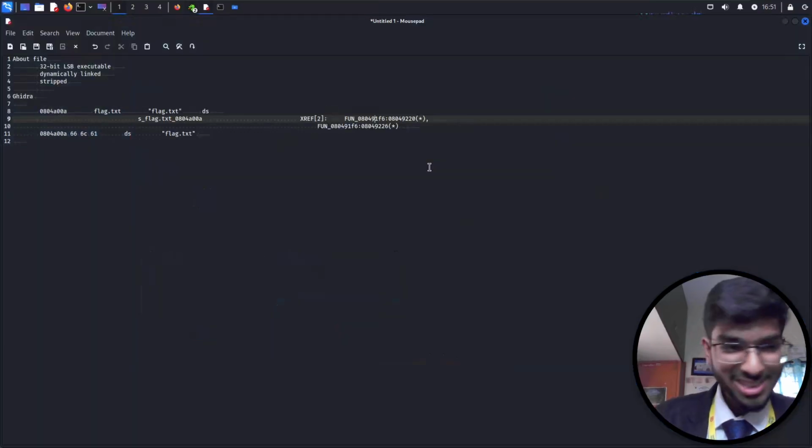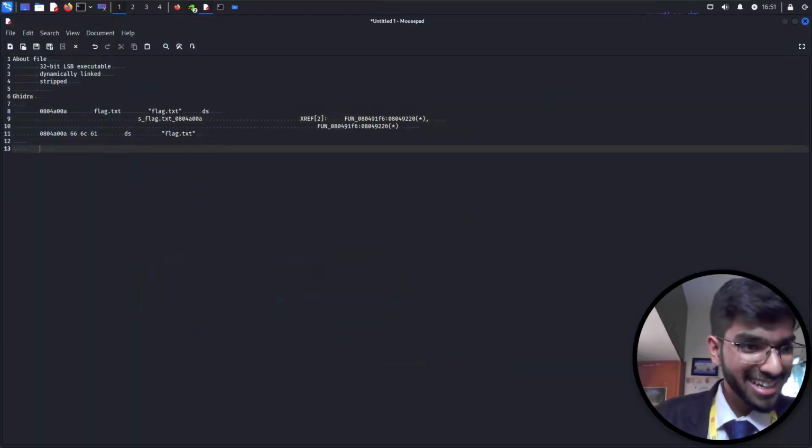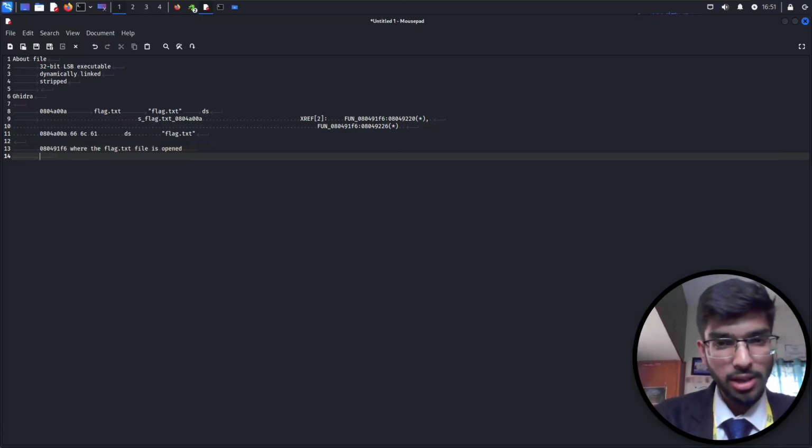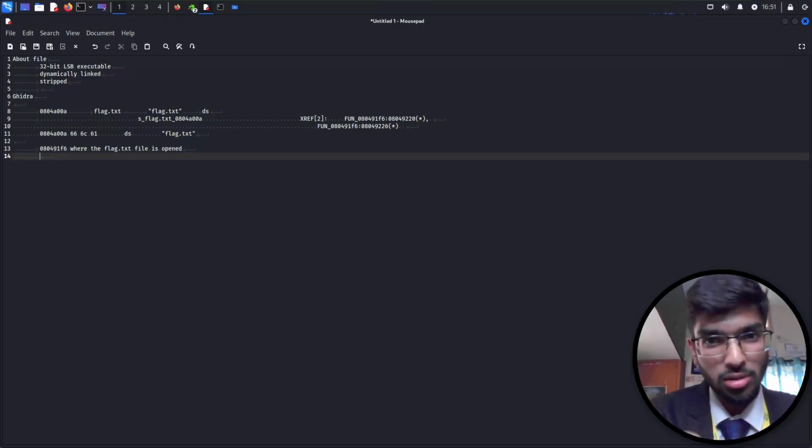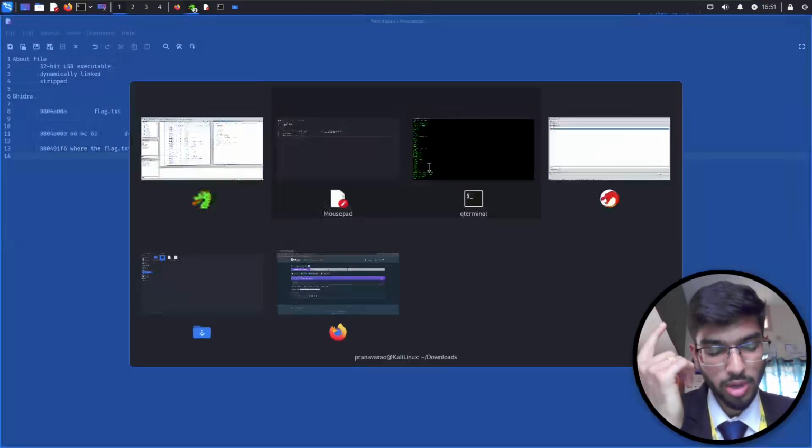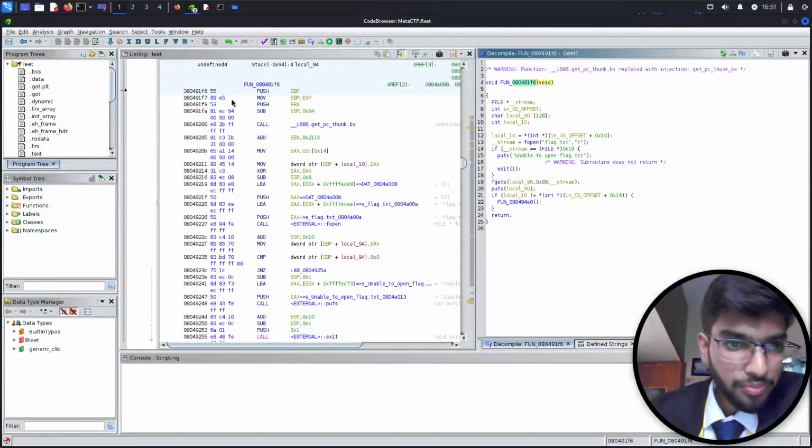I'm actually becoming conscious of what I'm saying. So yeah, this is the memory address where the flag.txt file is open. So we want to read this file. If I'm able to read this location, I'll be able to read whatever the content is inside the flag.txt. So that's one thing that we need to remember.